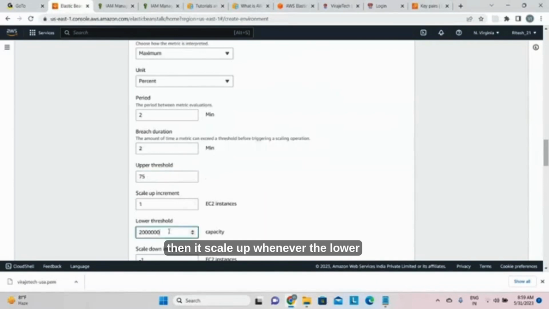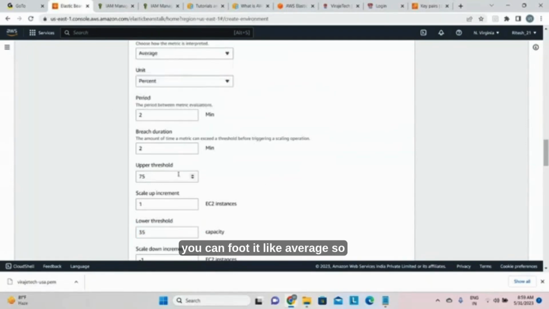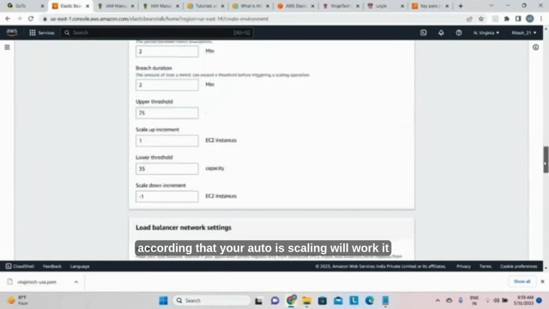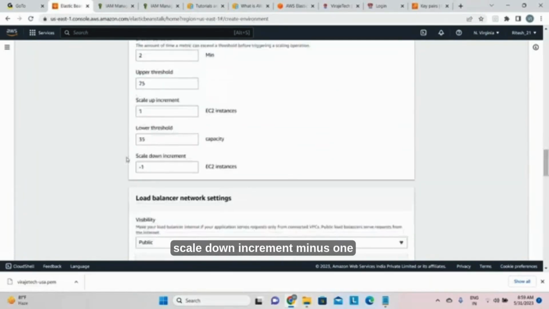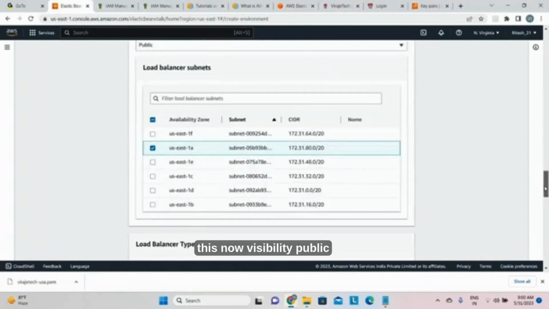Then scale up, and whenever the lower threshold capacity, 35%, here you can put average. According to that your auto scaling will work. Scale down, increment -1. Now you understood the auto scaling, why it is. Okay, so you define this.